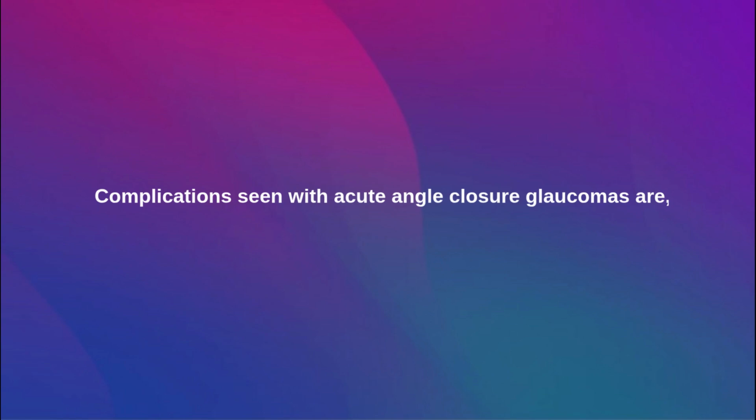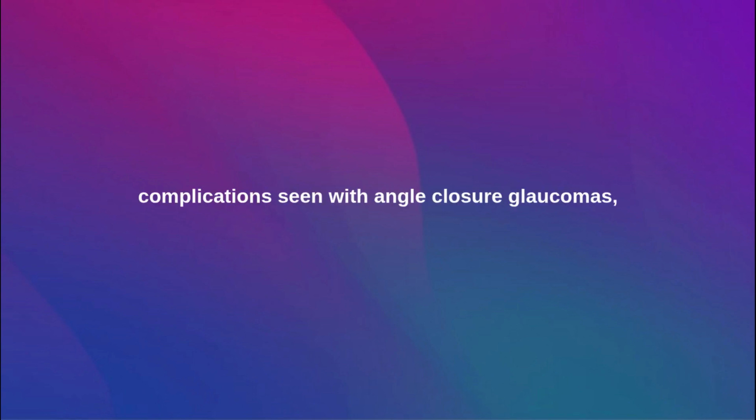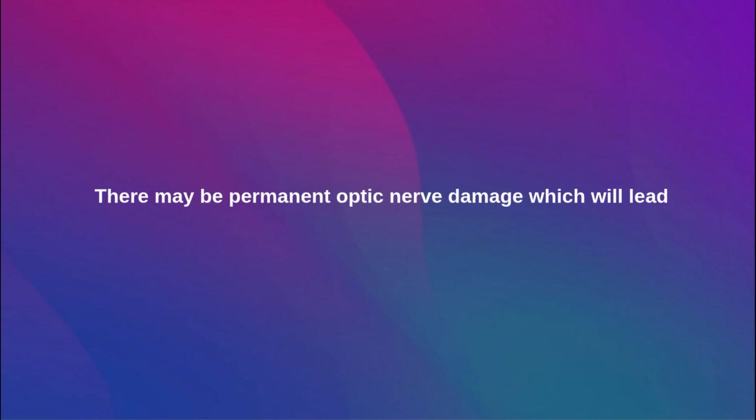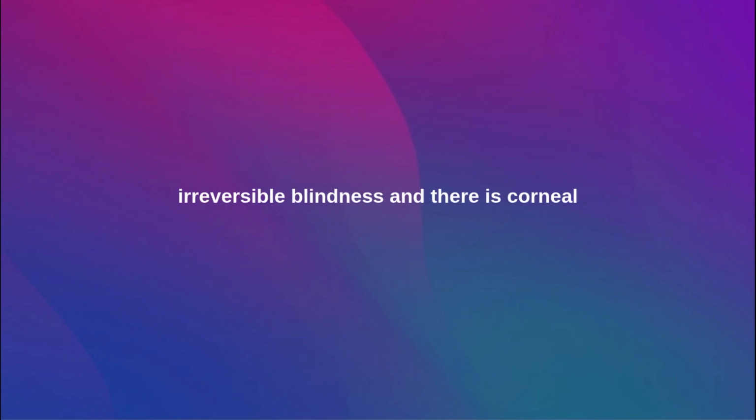Complications seen with angle closure glaucomas, acute or chronic both: there may be permanent optic nerve damage which will lead to irreversible blindness, and there is corneal decompensation due to prolonged raised intraocular pressure. Prevention: you have to screen for high risk individuals like the elderly, hypermetropes, and those with a family history, and if a patient has a narrow angle, then early laser iridotomy can be done.